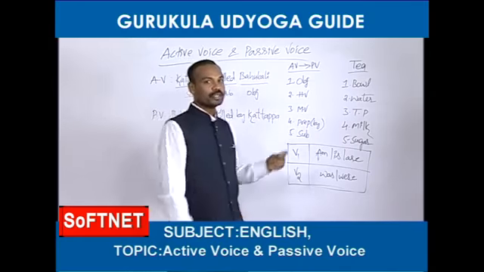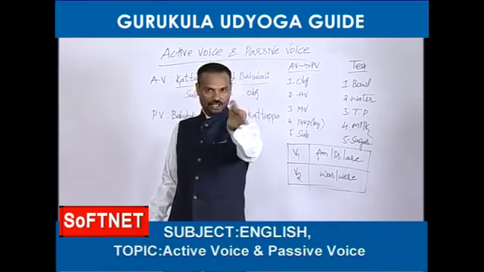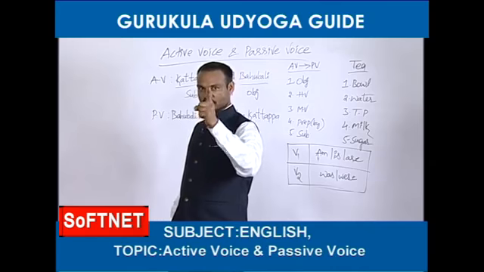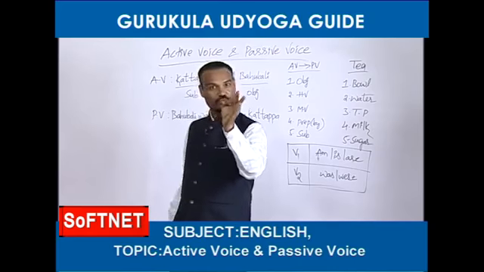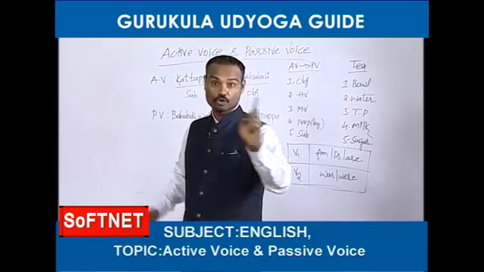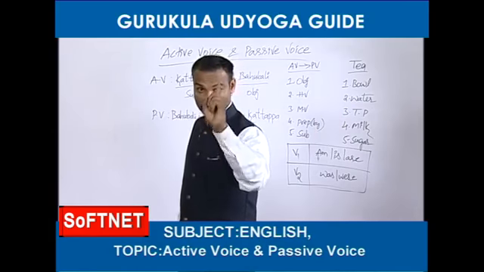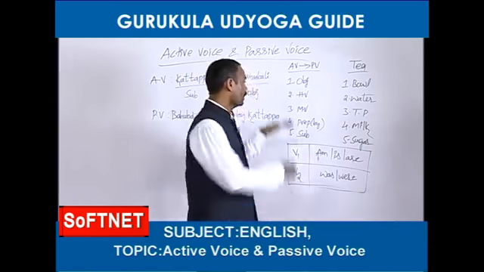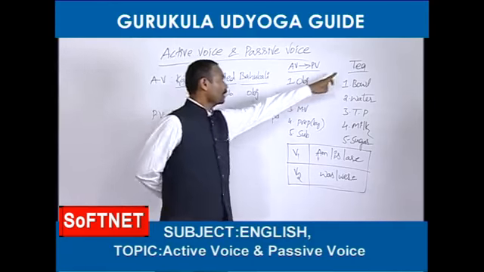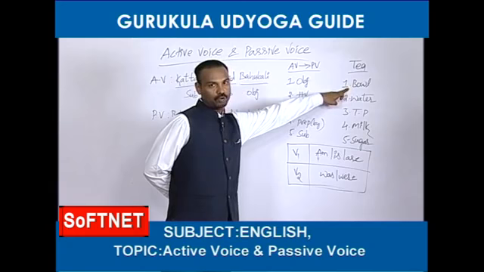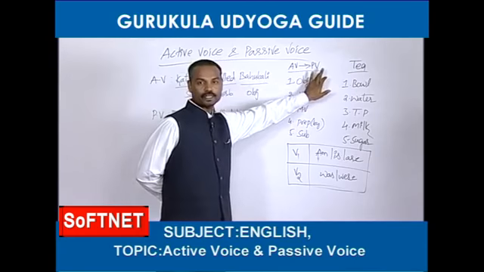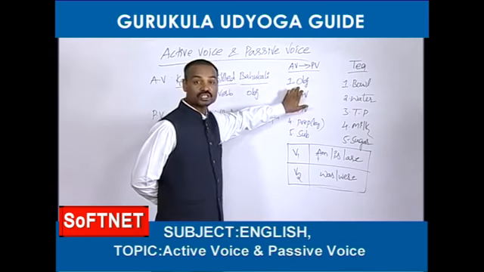So friends, for preparation of tea, we need 5 items like that. To change active voice into passive voice also, we need 5 items. How many items are required for changing active voice into passive voice? 5. Don't forget. Right. Let's see. For preparation of tea, first we need one bowl. So for changing active into passive, we need one object.